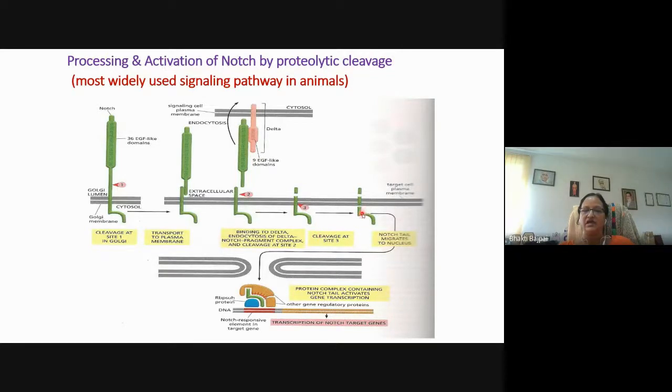So now this is the notch tail. This notch tail can migrate to the nucleus, where it binds to the notch responsive element in the target site and brings about the transcription of the target gene. So here we can see that initially this was the notch protein, but finally, after 3 successive proteolytic cleavages, the tail of the notch protein is produced, which will then go and bind to the target gene.